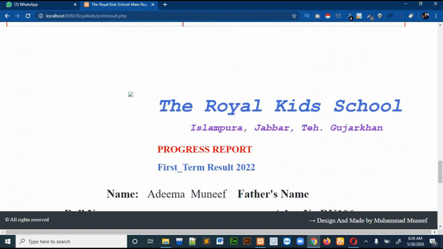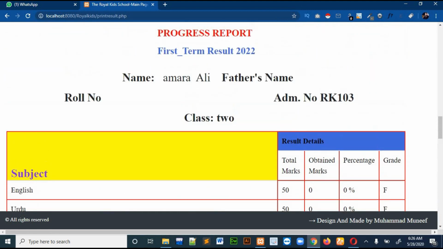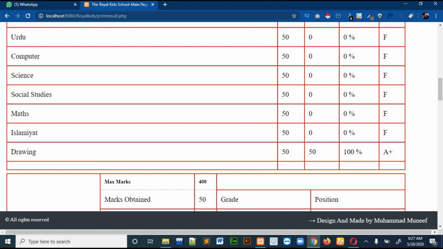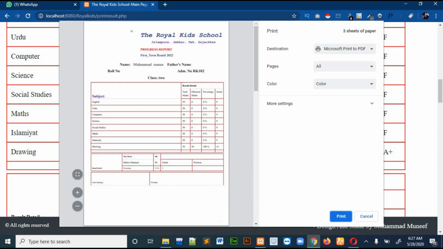As this is all done in HTML, that's why this page is looking very huge over here, as it is designed separately. If you just want to print, you will write Control P and you can see that there is a nice